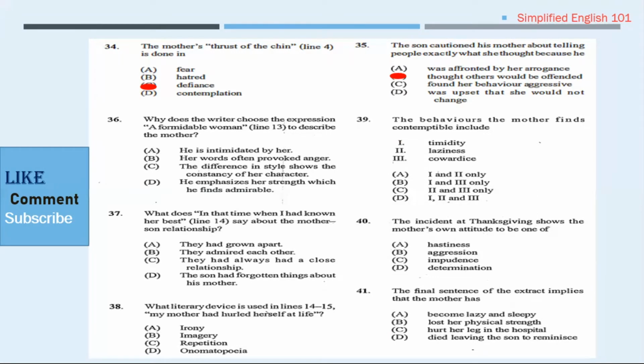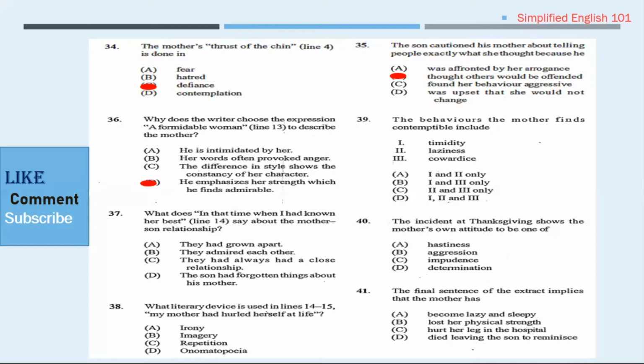Number 36 says, why does the writer choose the expression a formidable woman, line 13, to describe the mother? The word formidable means someone who is powerful or strong-willed. Someone who, in a sense, you fear, not because you are afraid of them, but because you possibly respect them. The answer for this would be D. He emphasizes her strength, which he finds admirable. And we see that in line 13, where he says, and so she was a formidable woman, determined to speak her mind. And he continued, this clearly makes it seem as if this is something he admired about her.